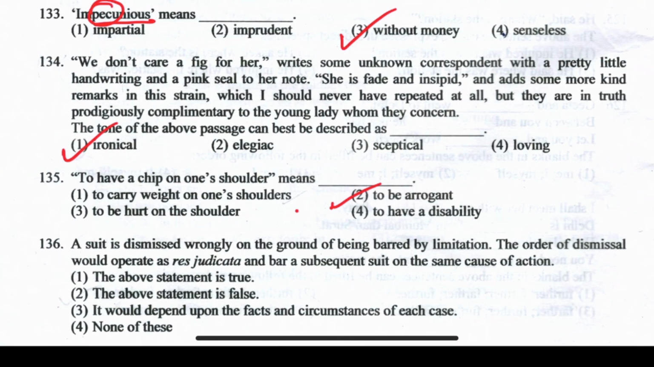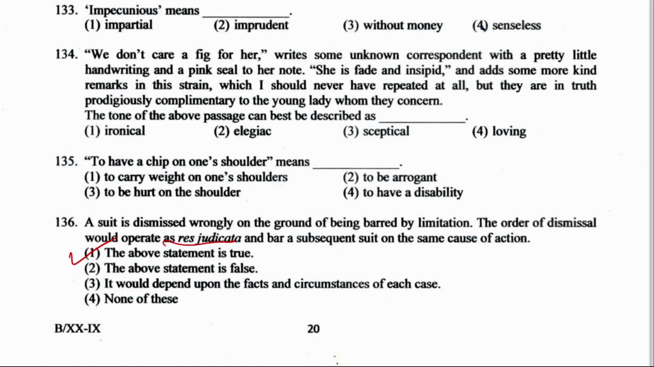Next is question number 136. A suit is dismissed wrongly on the ground of being barred by limitation. The order of dismissal would operate as res judicata and a bar to a subsequent suit on the same cause of action. The above statement is true or false, or it would depend upon the facts or circumstances of each case. Well, the above statement is true. If you see Section 11 of CPC, which talks about res judicata, it is mentioned in the first paragraph only that no court shall try any suit or issue in which the matter has been directly and substantially in issue in the former suit between the same parties.